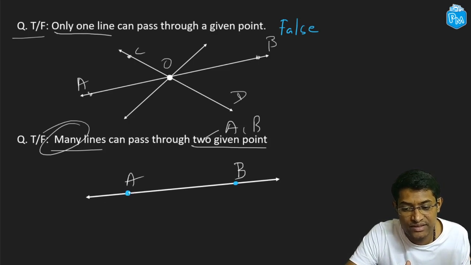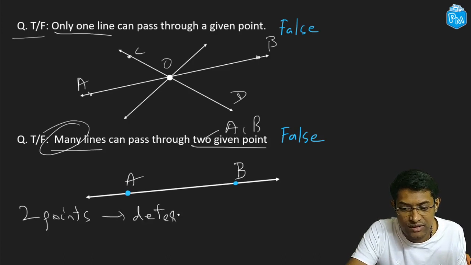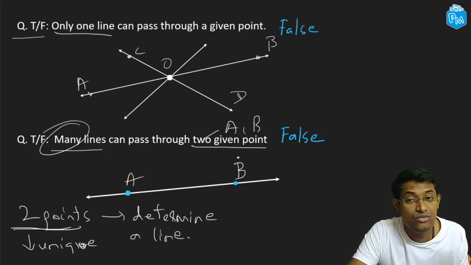You can see that there is only one way in which you can draw a line through A and B, and that is this way, and hence this statement over here is false. And remember, we had seen that 2 points are enough to determine a line. That's because the line through 2 given points is unique. So the line through 2 points is unique. So this is false and you cannot draw many lines through A and B.